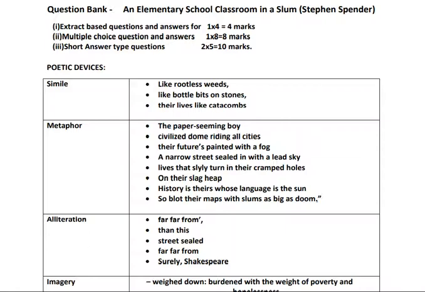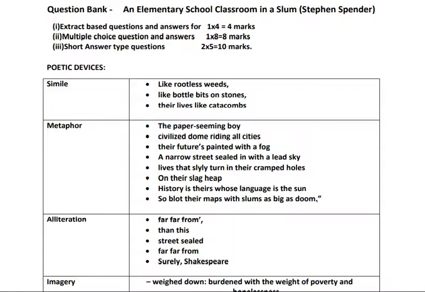But if it's a direct comparison with the use of the word like or as, then it's a simile. Whereas in the case of metaphor, the comparison is indirect. It's concealed. Now, in this poem, there are many examples of metaphor and few examples of simile.